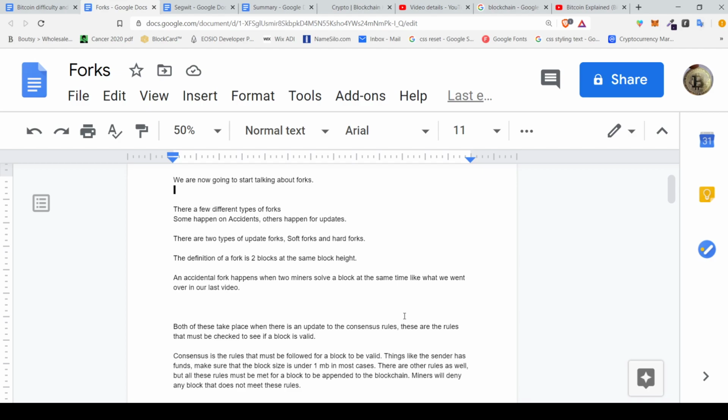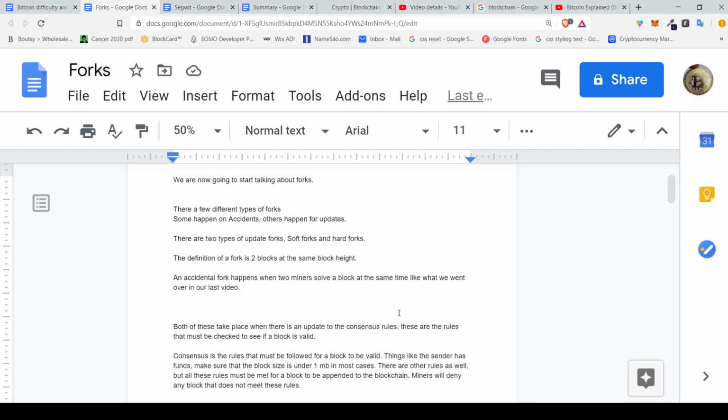It's just the one that ends up being the longest chain that ends up being the legit one, and all the blocks from the other forked chain are invalid after that, and any other transactions would return to the mempool. So that's the accidental fork happening, and those are not forks that will actually lead to two competing chains.